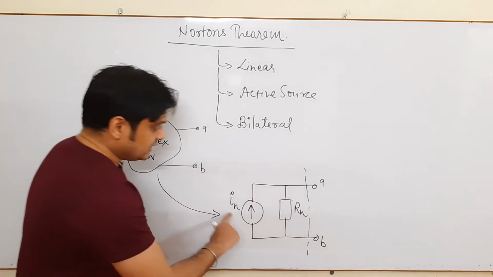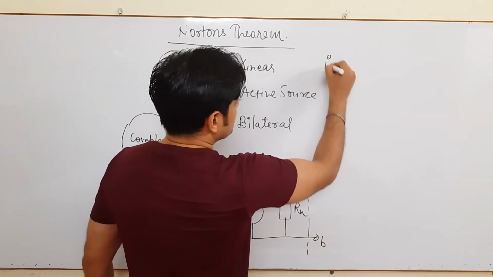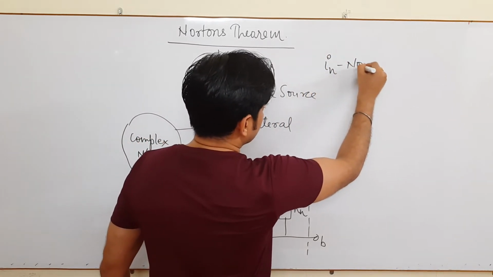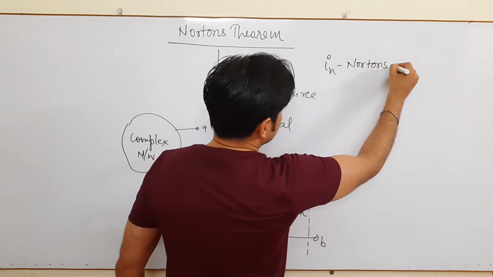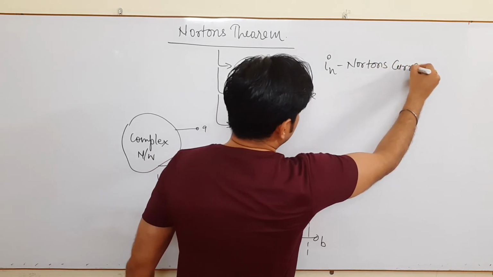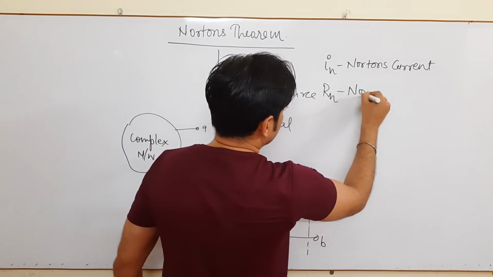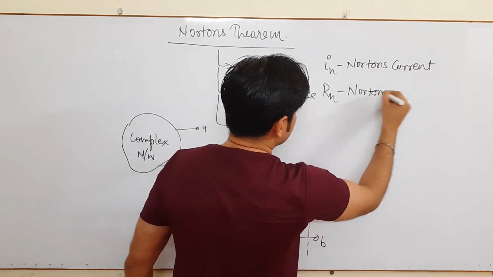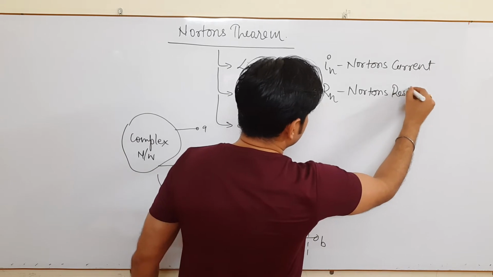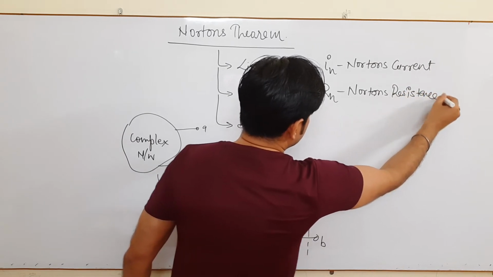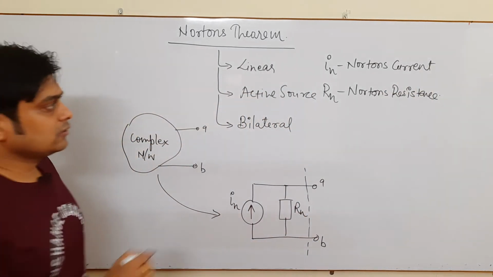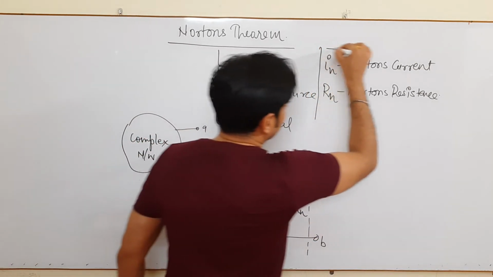This IN is known as Norton's current, and this RN is known as Norton's resistance.